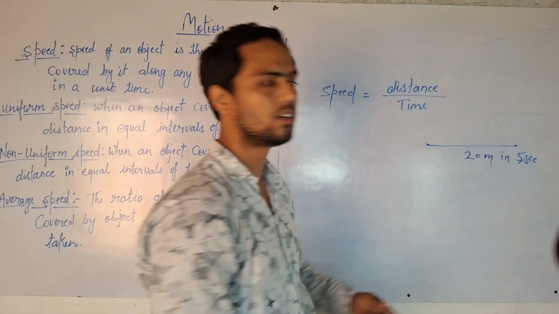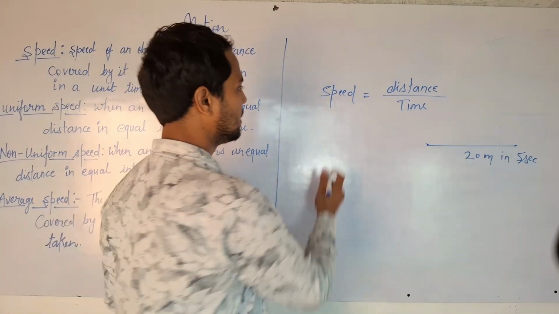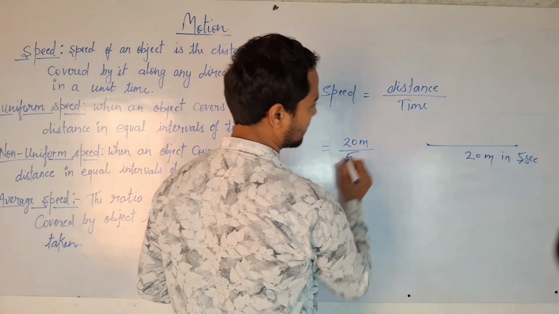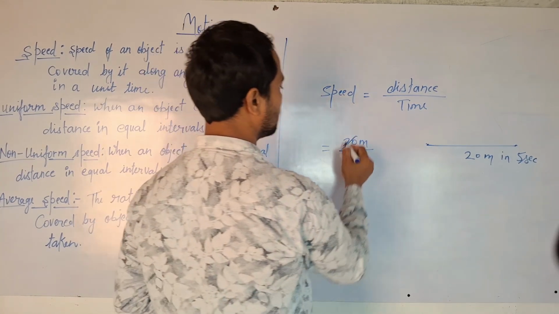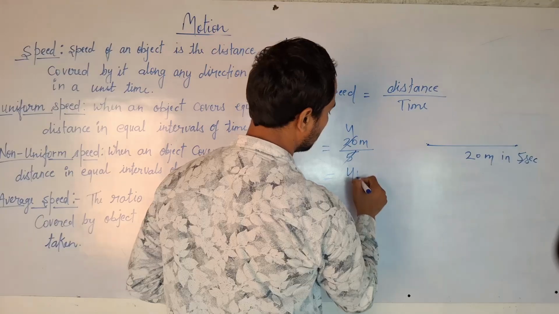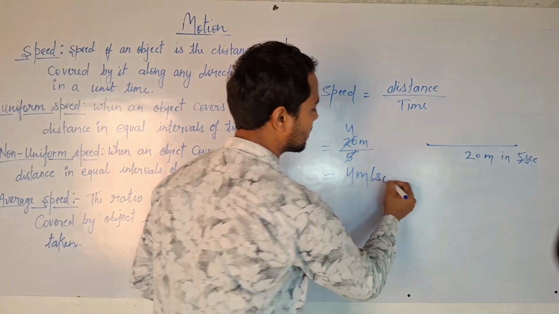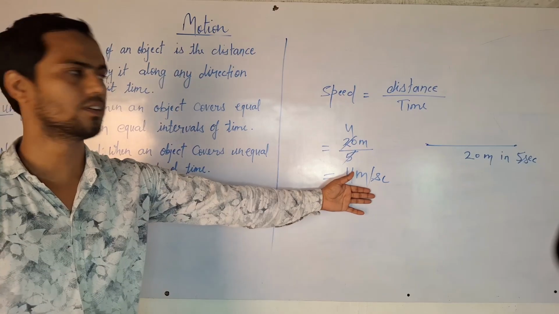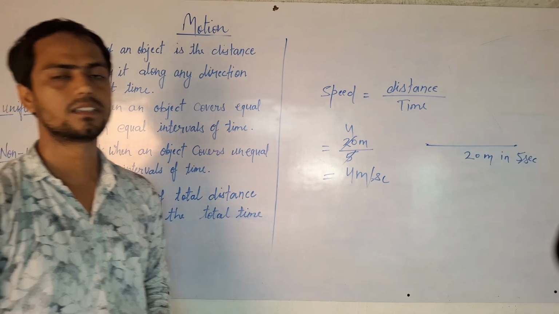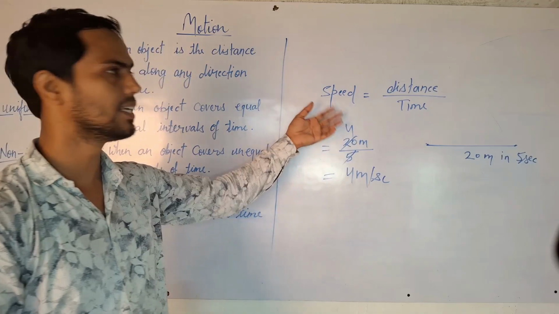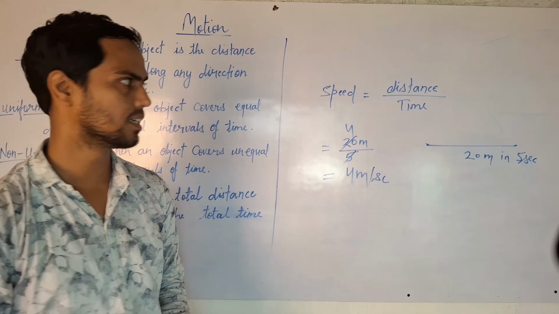So the speed of this object will be 20 meters upon 5, which is 4 meters per second. This is the speed of an object. But we don't specify the direction. Why? Because speed is a scalar quantity.